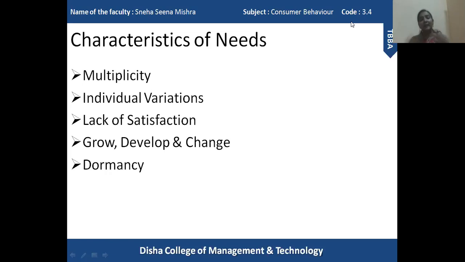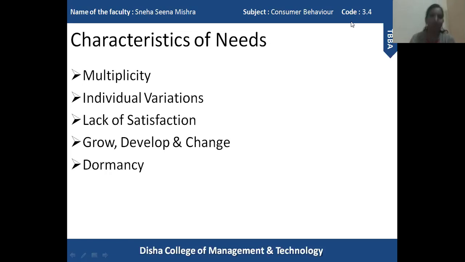So this will arouse a dormant need and it will become active, and the family would like to purchase a vacuum cleaner because many people around them are purchasing one. The marketing, the promotion, the advertisement also encourage people to purchase a vacuum cleaner. So these are the basic characteristics: a need is dormant and it becomes active when it comes in contact with different elements.